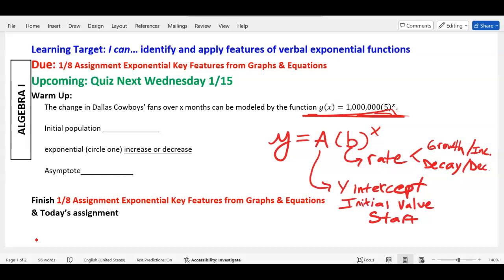What is the initial population? So on this equation, which one of these numbers is the initial population? The y-intercept. 1 million, right? 1,000,000. There's 1 million Cowboy fans. True.